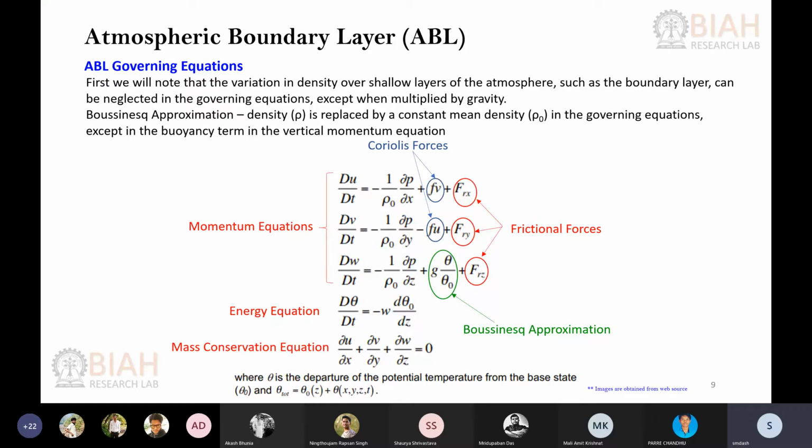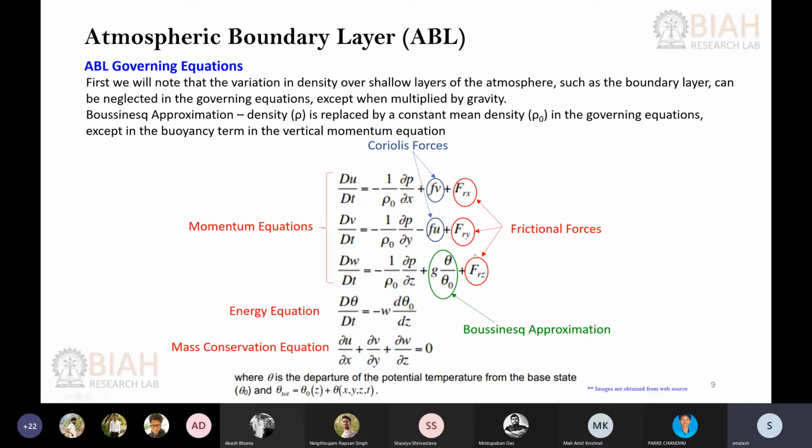But when you go higher in the atmosphere, the air density actually changes because of temperature. We have seen the temperature profile, how it varies in different atmospheric layers. Since the temperature is changing, the air density will also change.